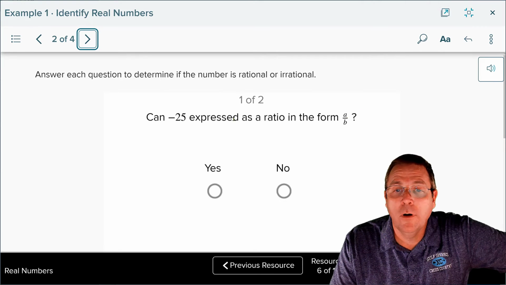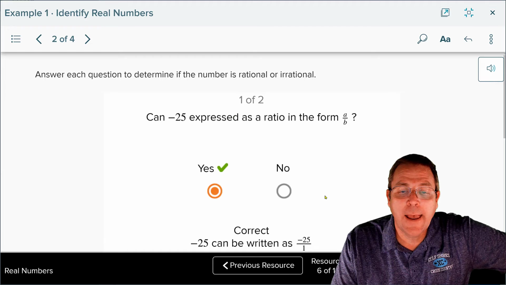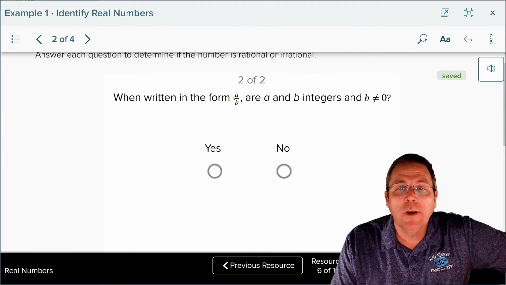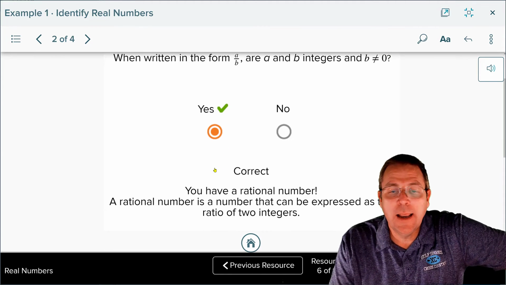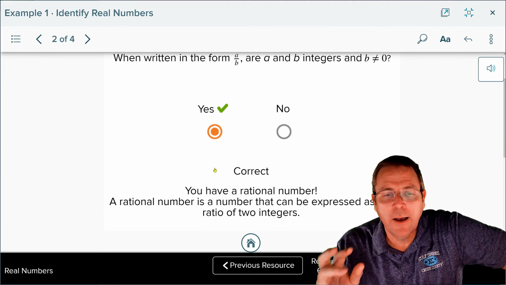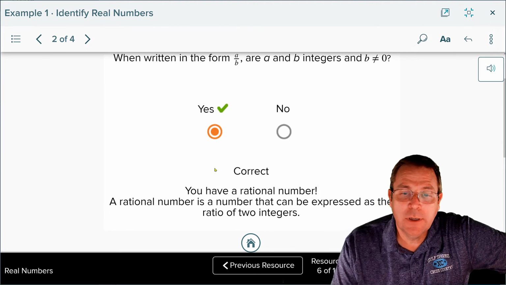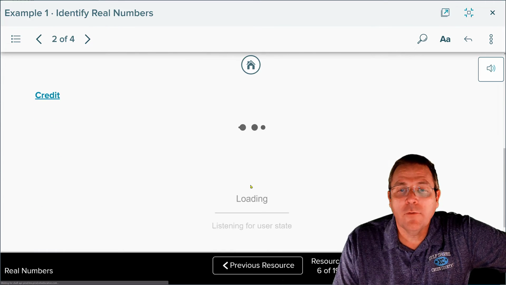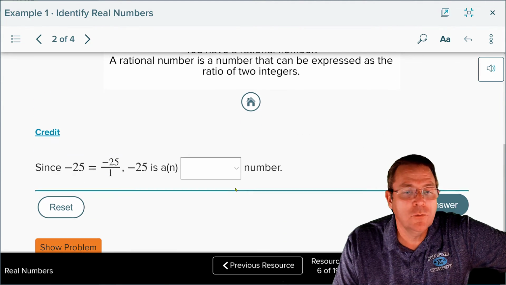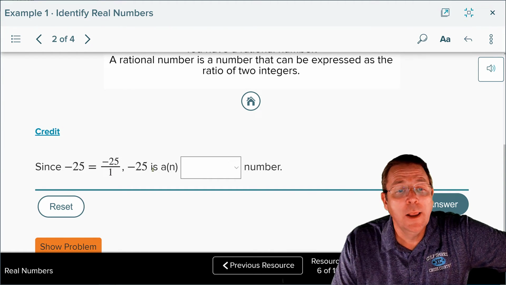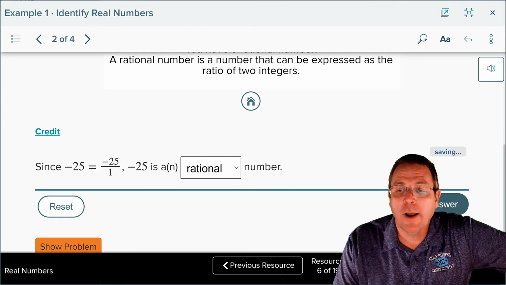Can it be written as a ratio of A over B? Absolutely it can. That one's going to be correct. Go to the next. When written in A over B, are A and B going to be integers where B is not equal to 0? Yes, again, because that is going to be -25/1. So A and B are both integers, and B is not going to be a 0. Therefore, we have ourselves a real live legitimate rational number. Since -25 is equal to -25/1, -25 is a rational number.